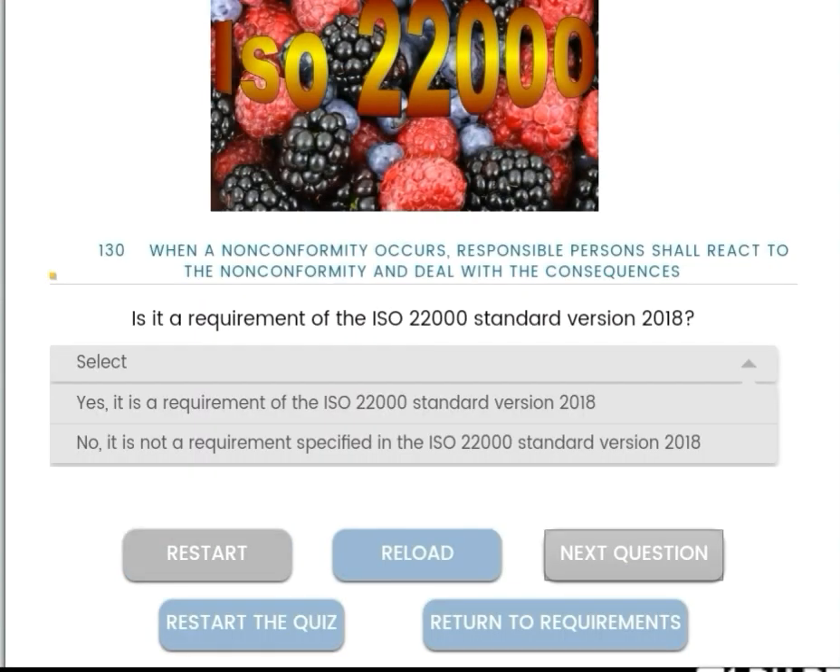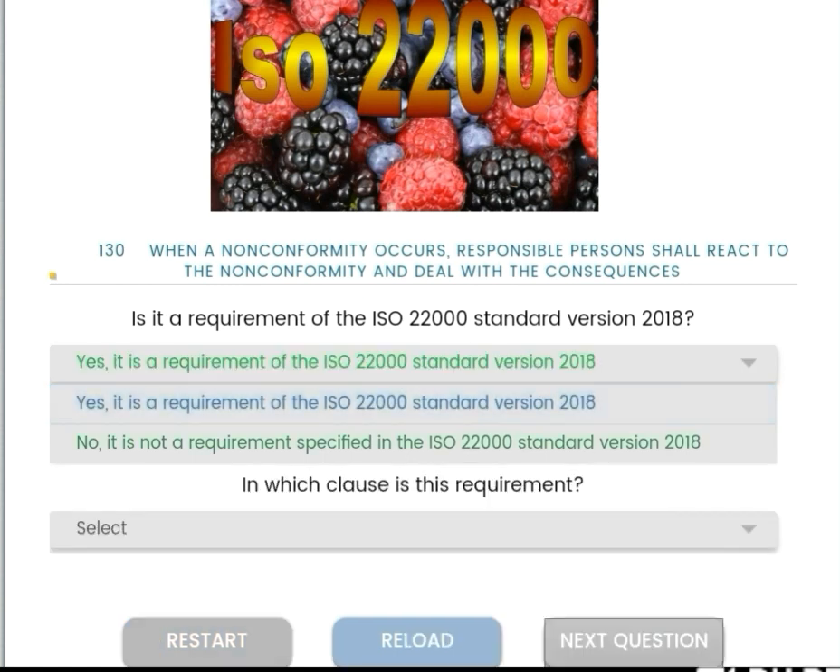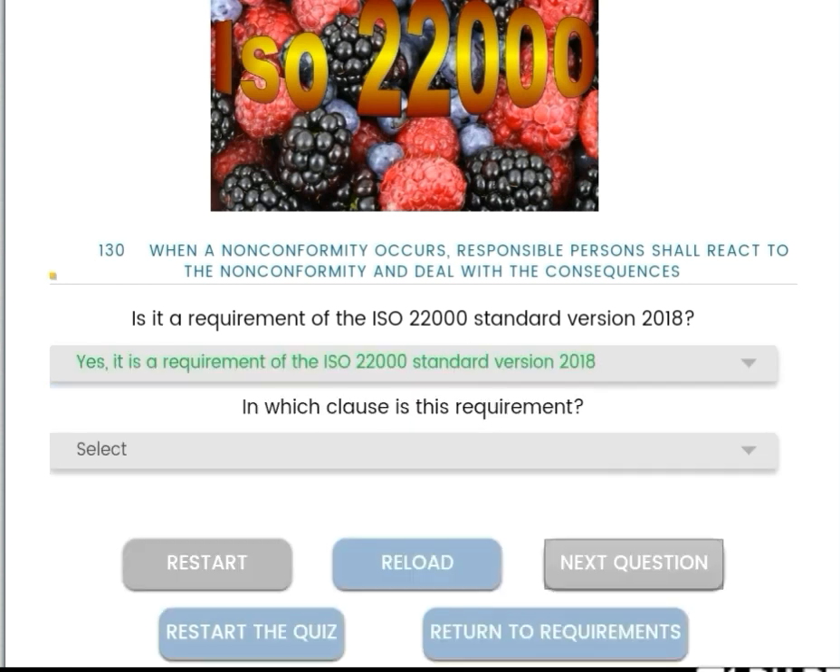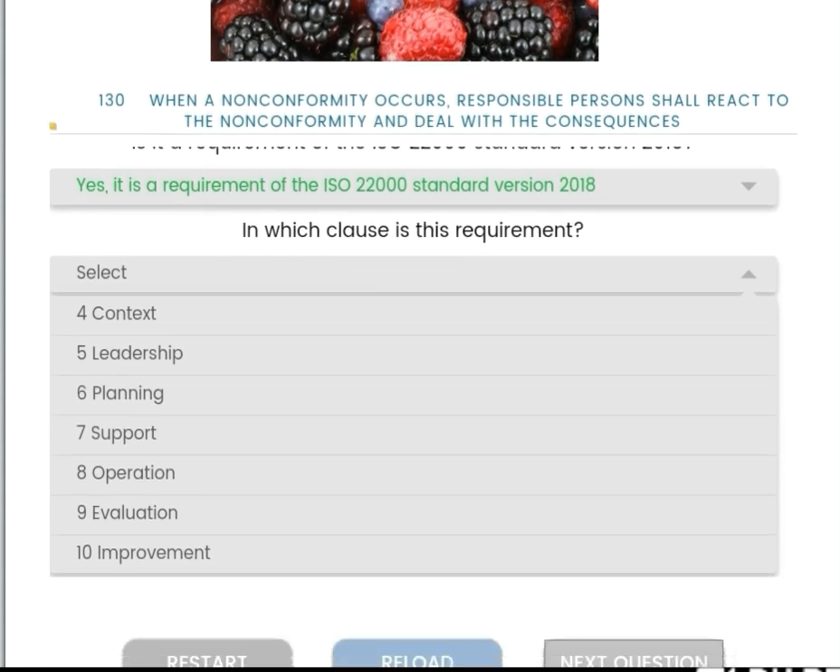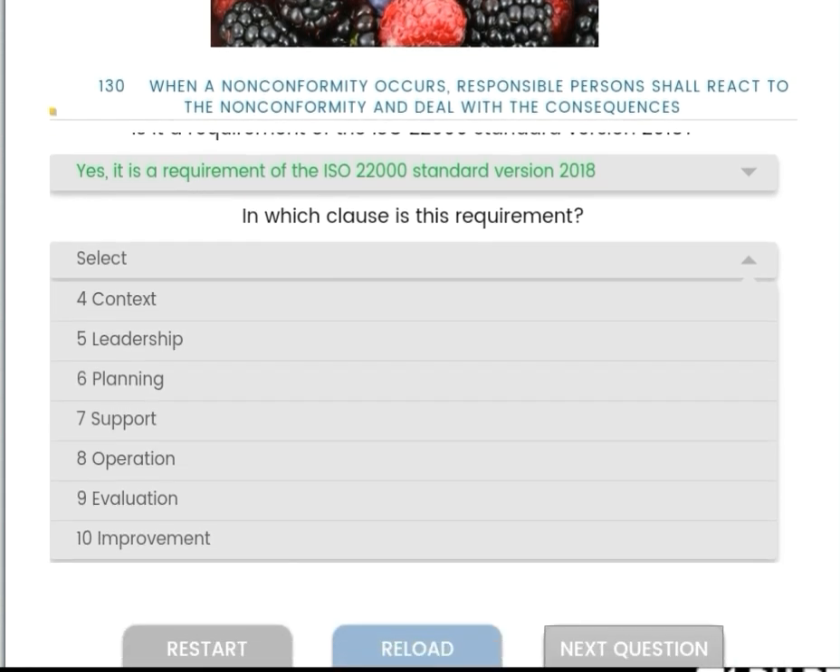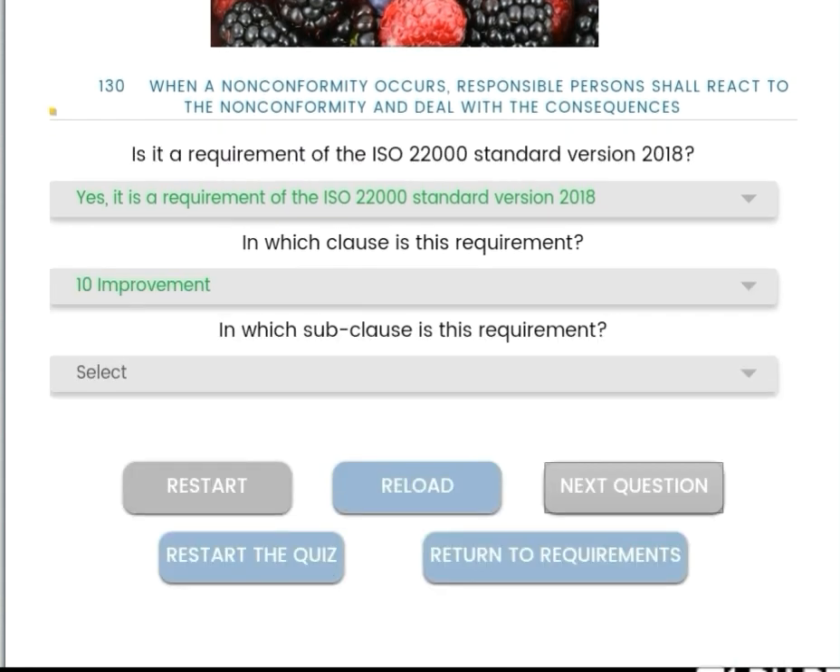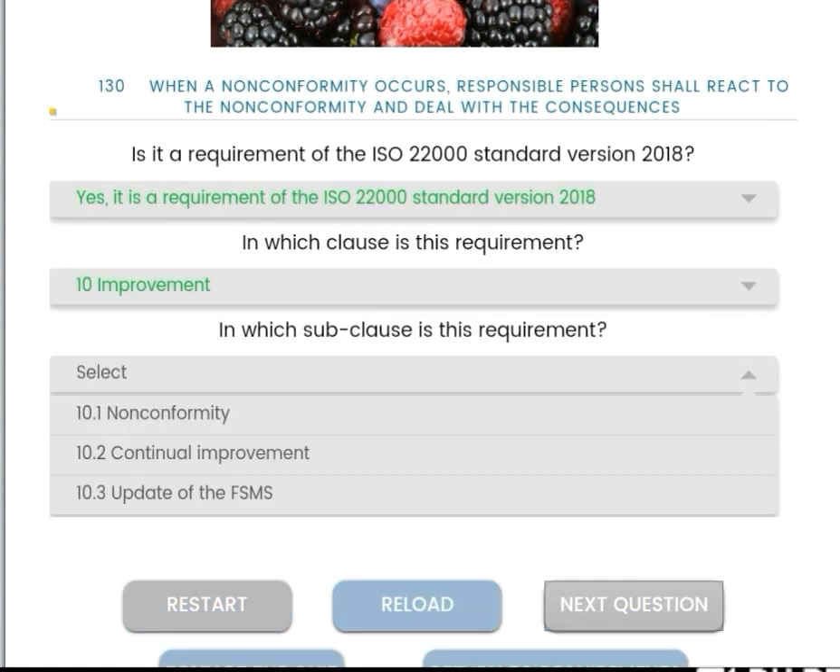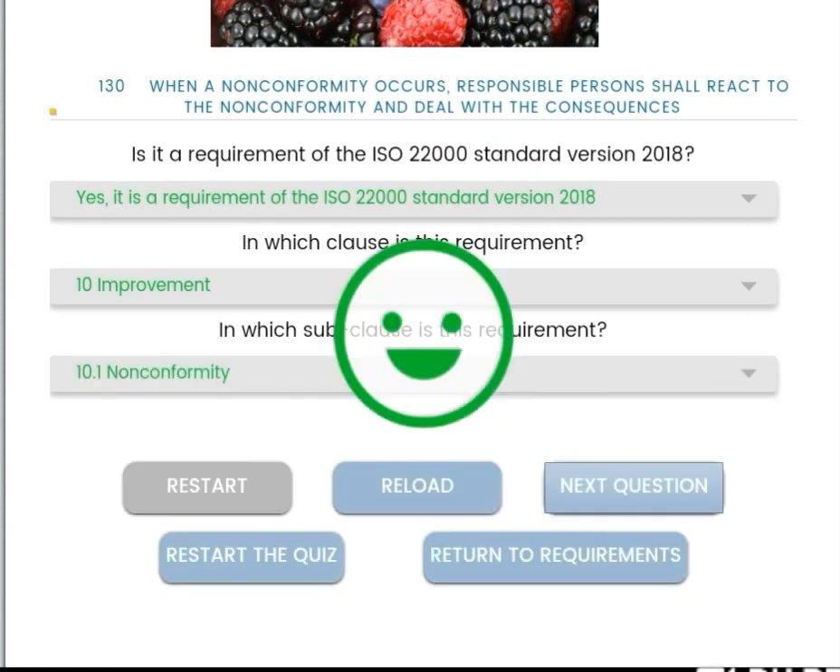Then when a non-conformity occurs, the responsible person shall react to the non-conformities and deal with the consequences. Yes, and it's coming under clause number 10 improvement, and the subclass is 10.1 non-conformities.